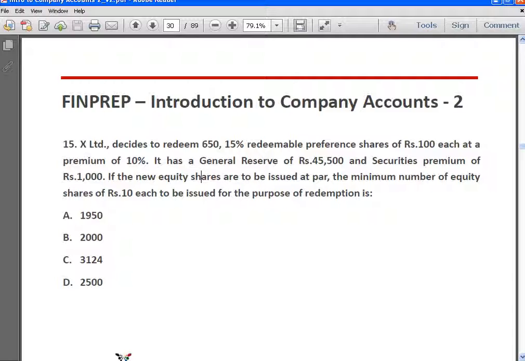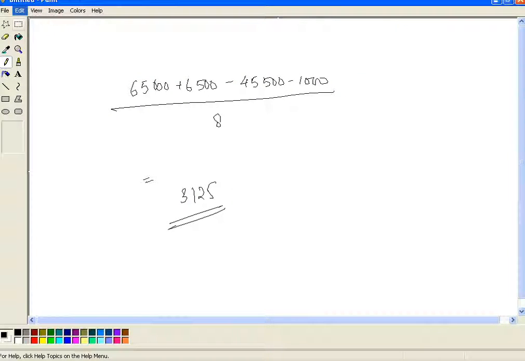X Limited decides to redeem 650 15% redeemable preference shares of rupees 100 each at a premium of 10%. It has general reserve of 45,500 and securities premium of 1000. If new equity shares are to be issued at par, the minimum number of equity shares of 10 each to be issued for the purpose of redemption is how much? Okay, so here again,